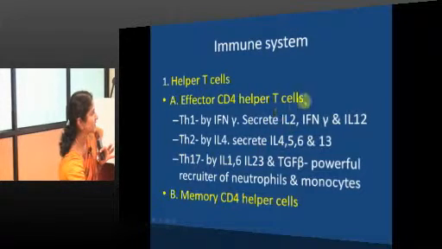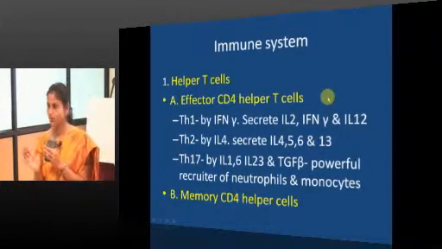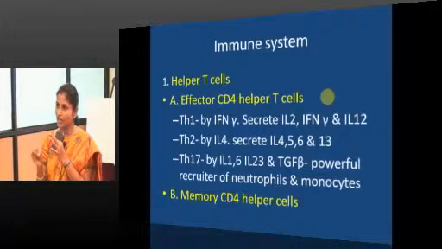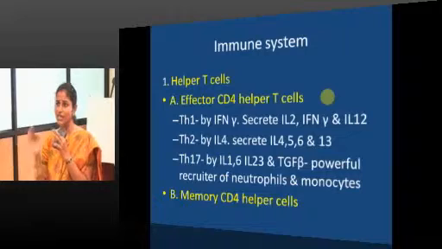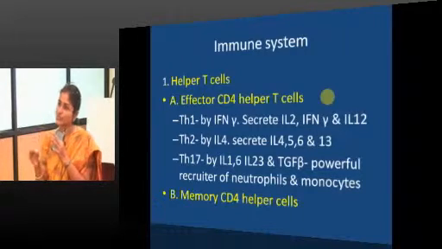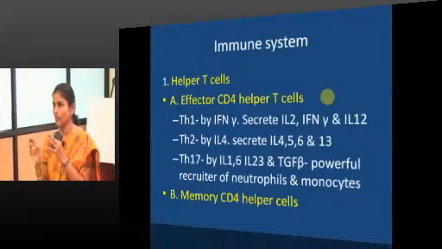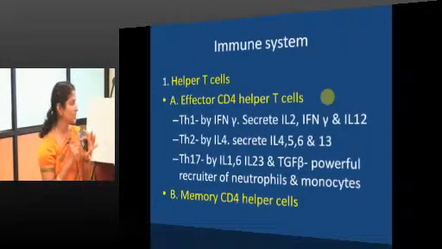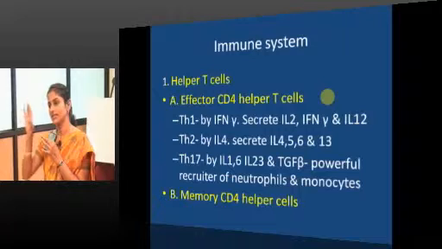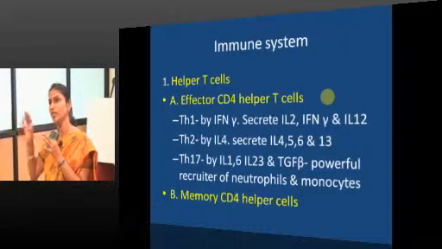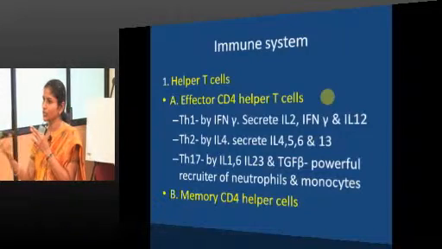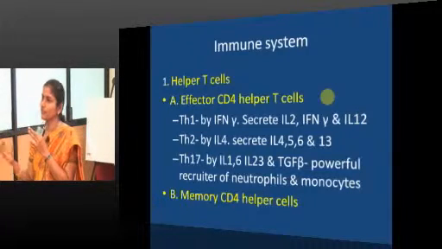The cytokines associated with Th1 response are IL-2, IL-12 and interferon gamma, and the cytokines associated with Th2 response are IL-4, 5, 13, even IL-10. The interleukins associated with Th17 are IL-17, 21, 22, 23. So, they are mainly associated with the recruitment of more and more neutrophils.